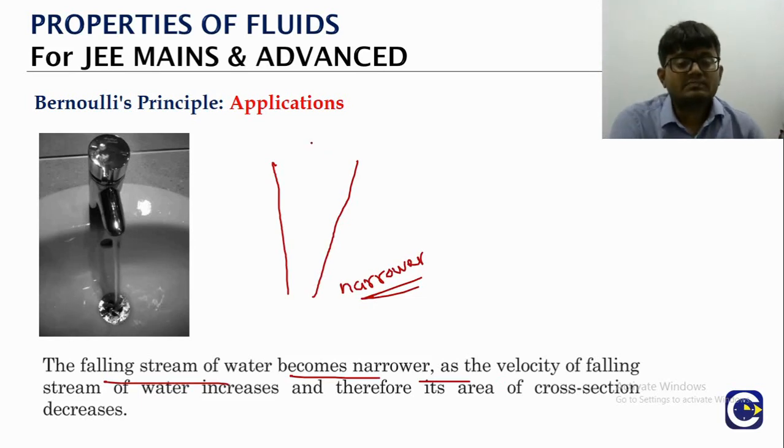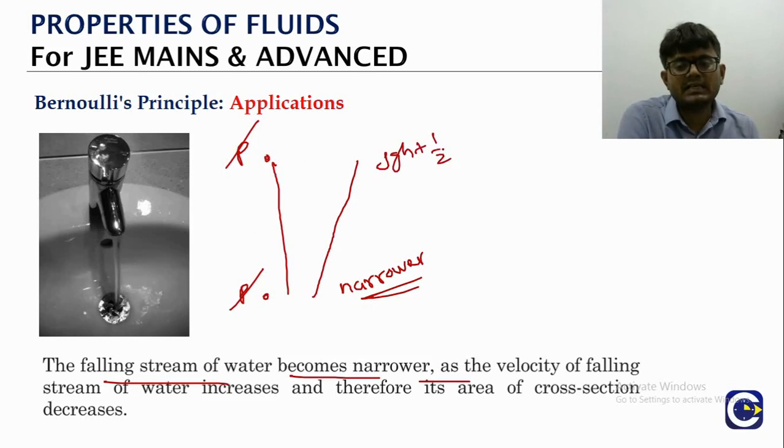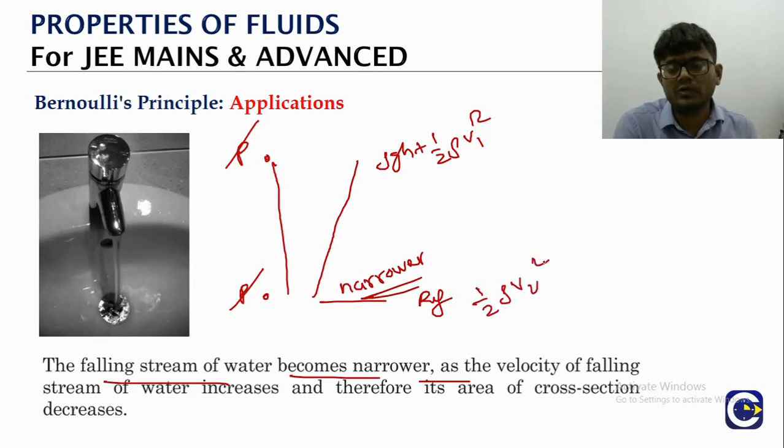Why? Because if you apply Bernoulli's equation, assume the pressure is the same at both places: P plus rho GH plus half rho V1 square. This we take as a reference, the bottom point. Reference point means rho GH will not be there. Here we will have only half rho V2 square.